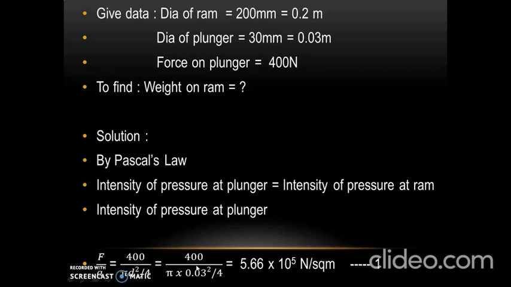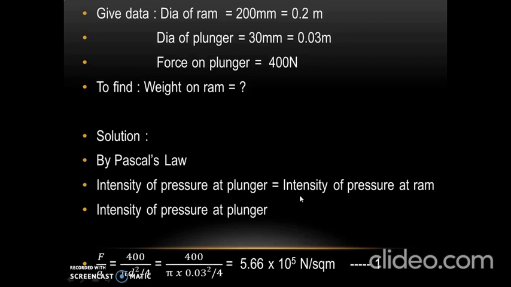So 400 divided by pi into diameter of plunger, 0.03 square, divided by 4 will give us value 5.66 into 10 raised to 5 Newton per square meter. Let us name this as equation 1. So we have found out intensity of pressure at plunger.